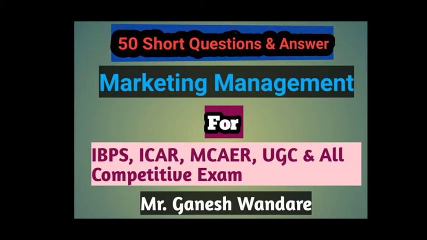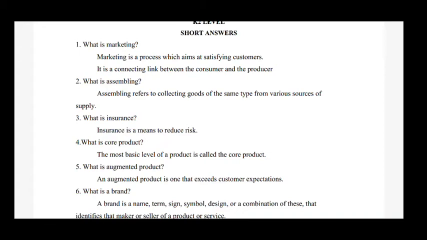and all competitive exams. So the first short question is, what is marketing? Answer: marketing is a process which aims at satisfying customers. Next, it is a connecting link between the consumer and the producer. Next question is, what is assembling? Answer: assembling refers to collecting goods of the same type from various sources of supply.